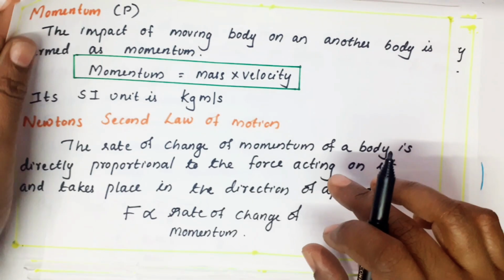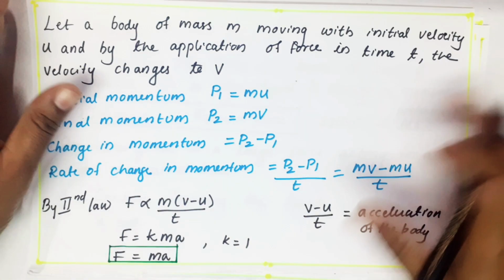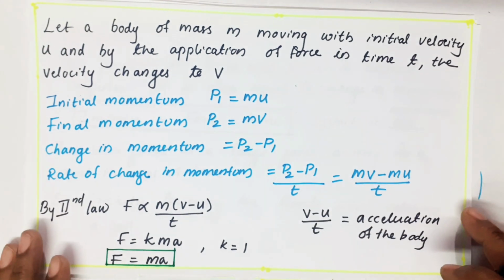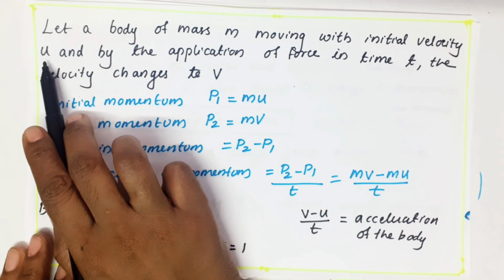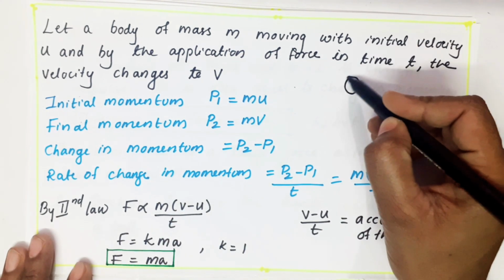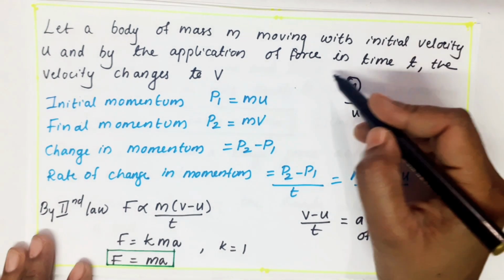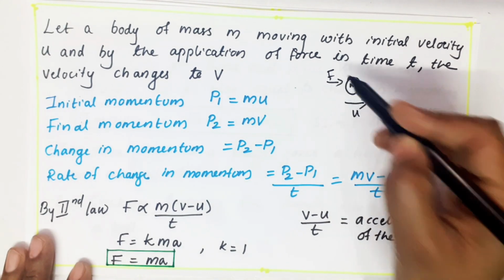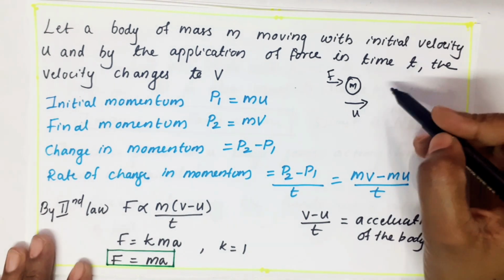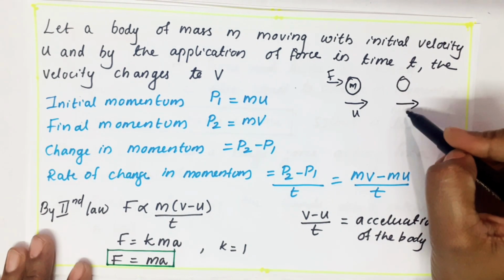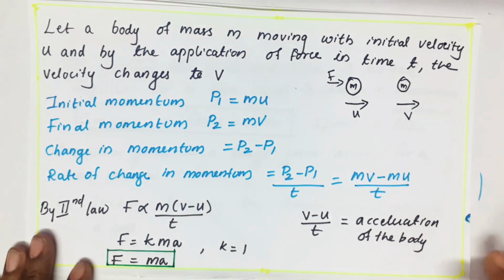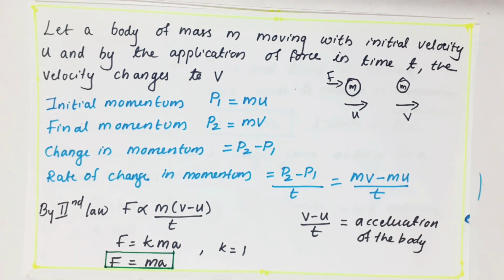See here, I have taken a body. Let a body of mass m be moving with an initial velocity u. After that, we are applying a force. Just imagine a force we are giving to the body. The same body then moves with another speed v. Imagine a ball rolling on the ground with some speed. We apply a force, so definitely the body will move in the direction in which we apply the force, and the speed will also change.